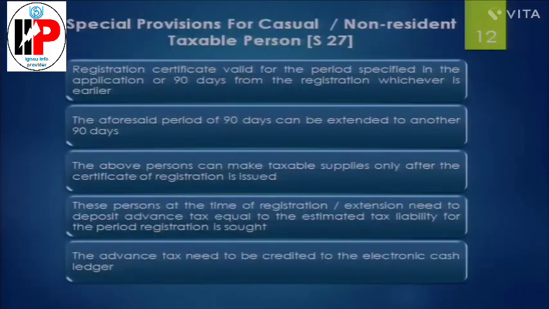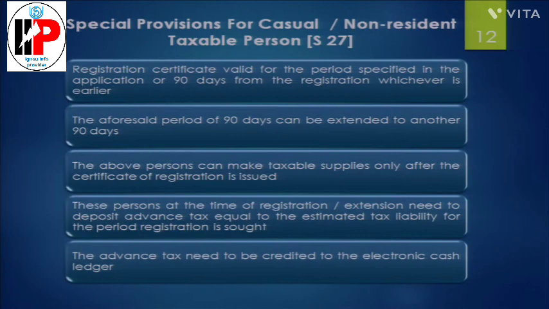Next, there are certain special provisions for casual and non-resident taxable persons. So we would like to discuss that. There is a time limit for which casual registration is provided, that is 90 days. However, this 90-day time limit can be extended for another 90 days if a request is made to the commissioner.